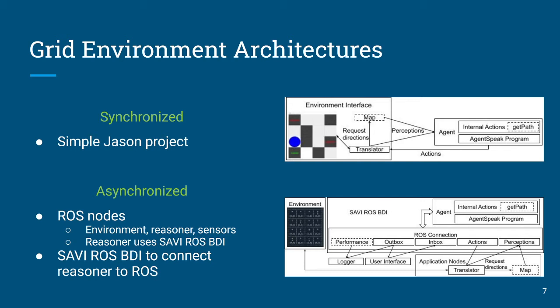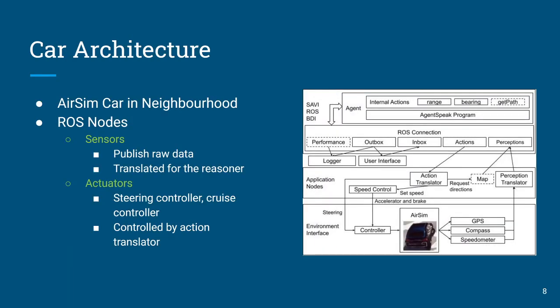The environment is connected to a translator through various topics with its sensor information and for actuation control. And that translator is going to convert that information into predicate style agent speak for perceptions and actions for the agent to control the environment. The car architecture is basically the same thing. Just our sensors and our actuators are a little bit different.